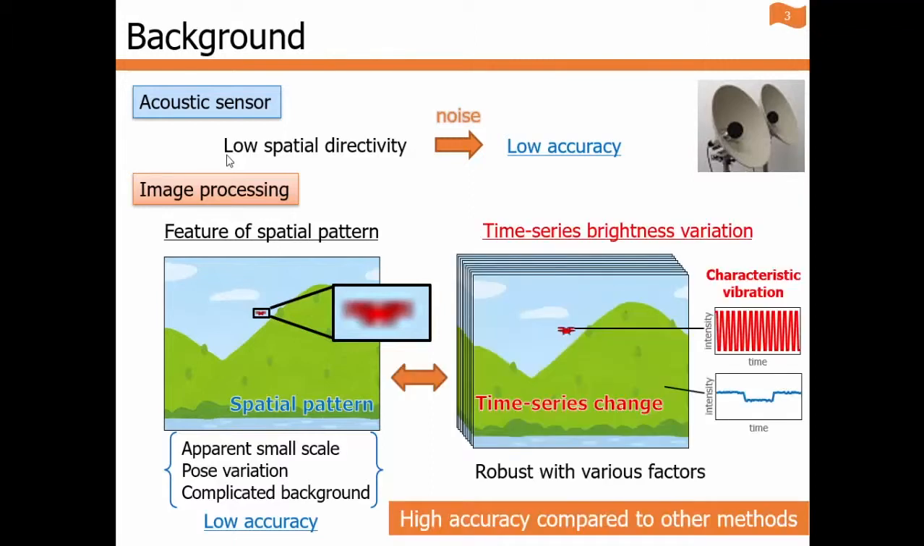And there is another method using pixel-level time series brightness variation. A drone's propellers rotate at hundreds of hertz, which is much higher than other vibration sources. So this method utilizes its vibration feature. That's why it is robust against various factors compared to other methods.